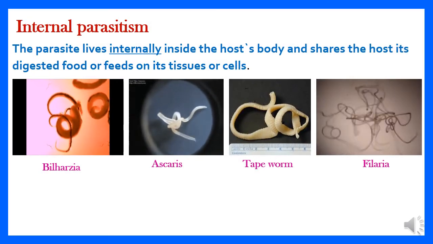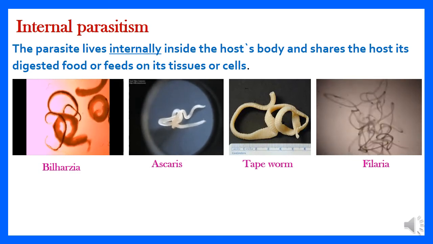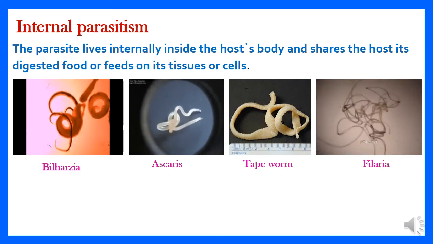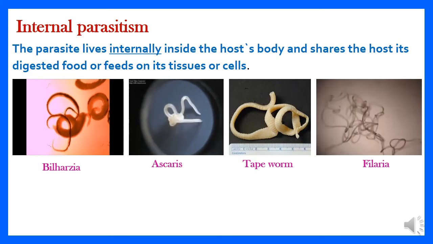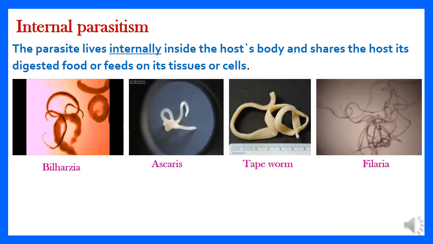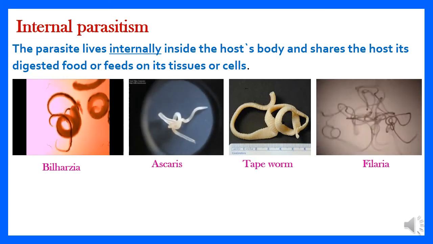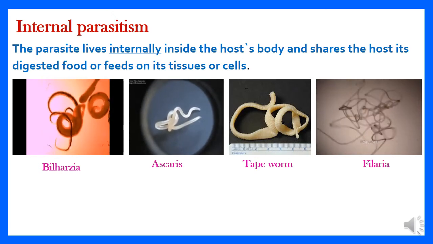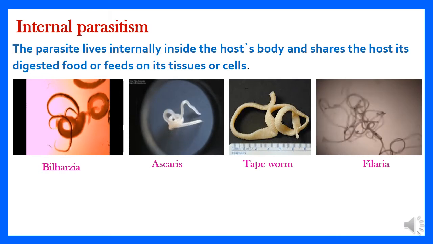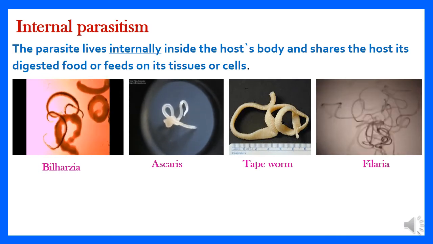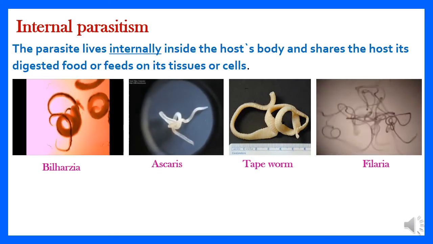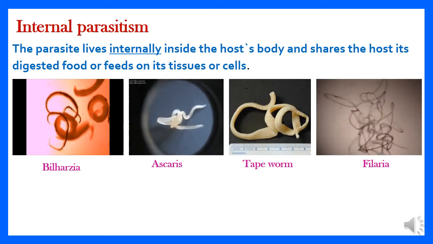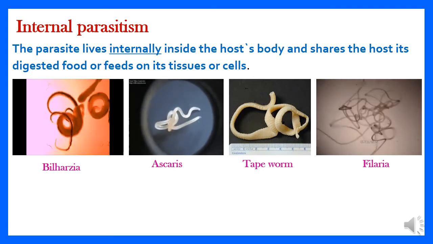Now let's talk about internal parasitism. It's the opposite. The parasite here lives internally or inside the host's body and shares with the host its digested food, or sometimes they feed on its tissues or cells, like all these worms.